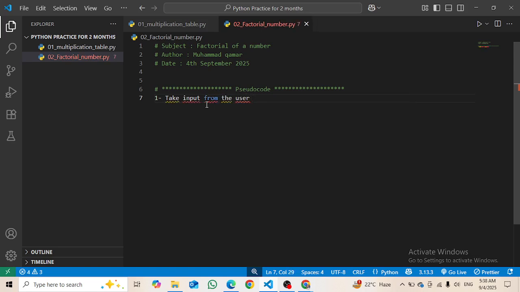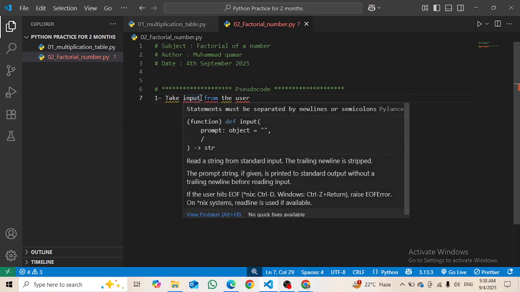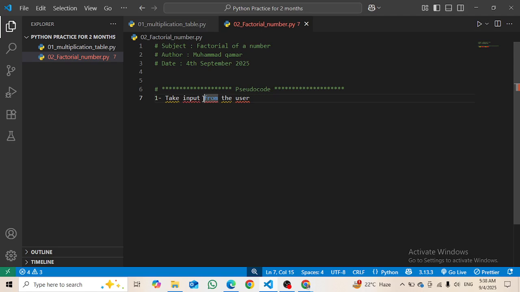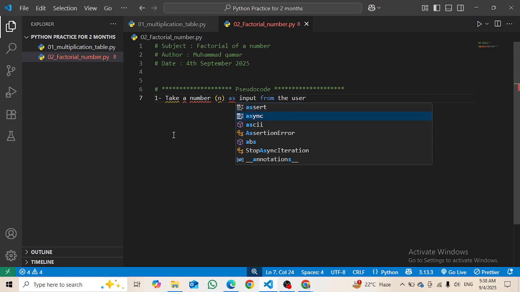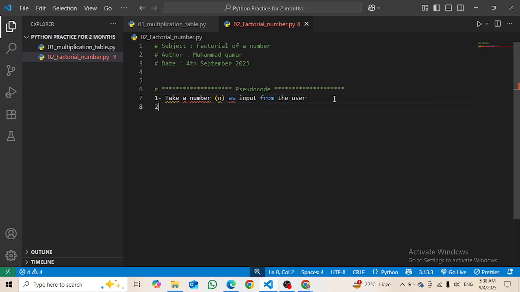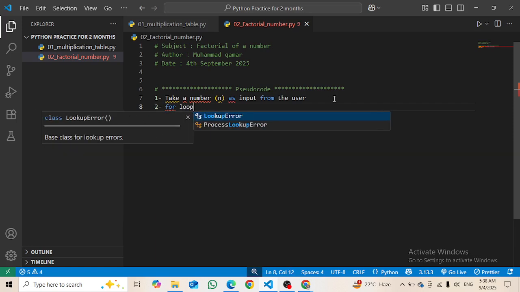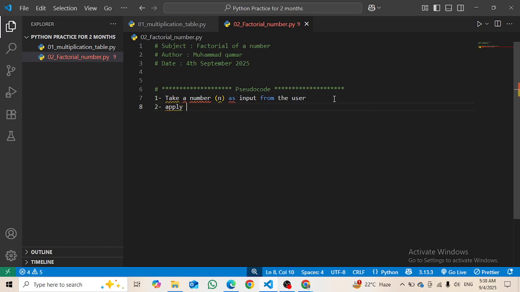First of all I will take input from the user, take a number. I will say take a number n as input from the user. And then what I will do is apply a loop. Which loop should I apply? I think I should apply the for loop, of course. I will write like this: apply for loop